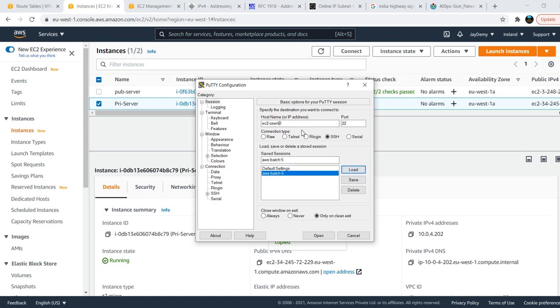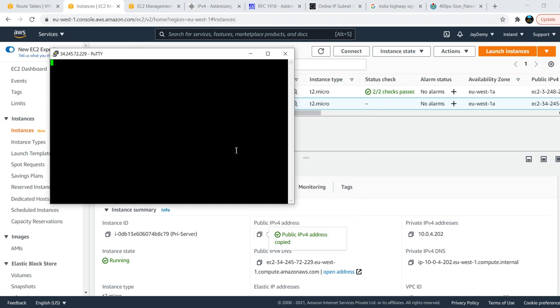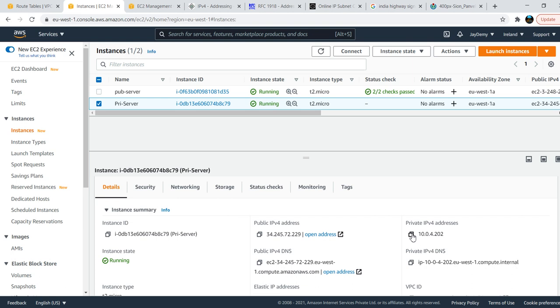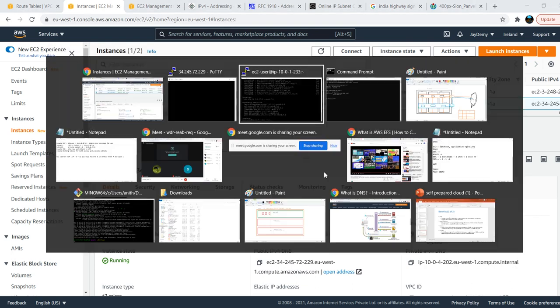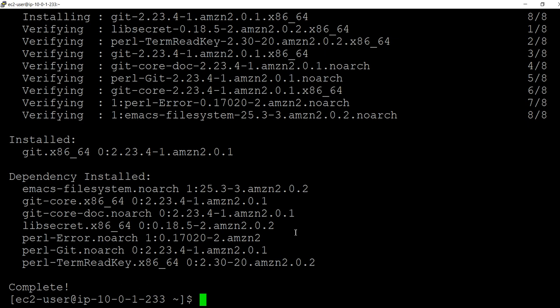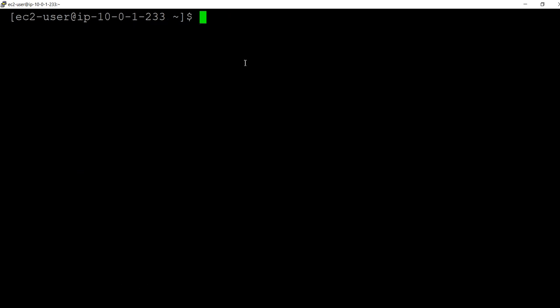So just load it and give the IP address. Just open this. You can't connect, you will get an error. So how to connect to the private server? I will use this private IP address, and I will navigate to my already existing server that is there here, right? From here I will connect.